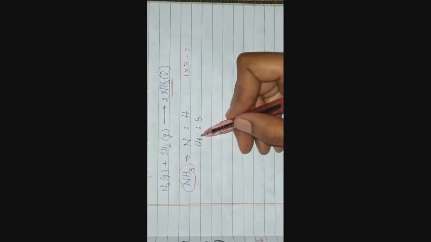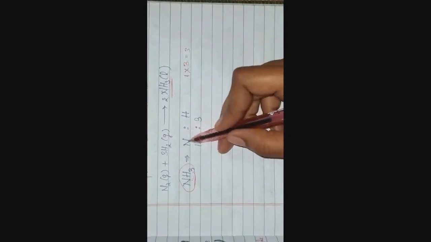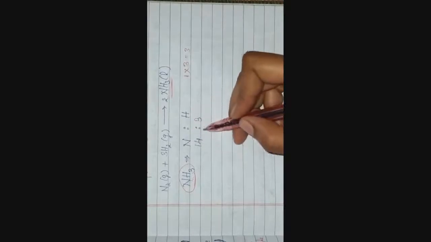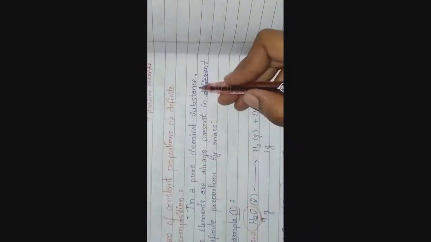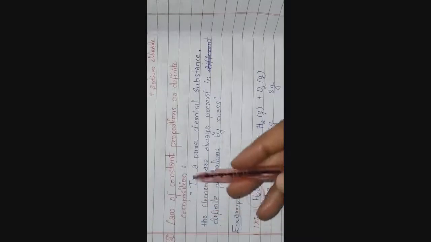Like this, the ratio or proportion of the atoms combined is fixed, or definite. That's what this second law says: in a pure chemical substance, the elements are always present in definite proportions by mass. This is the law of constant proportions or definite composition. In the next class we will see Dalton's atomic theory.